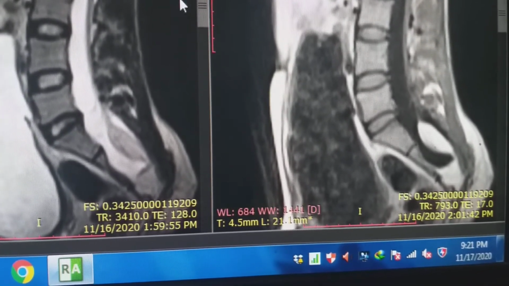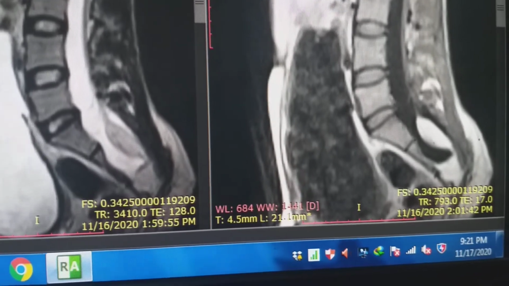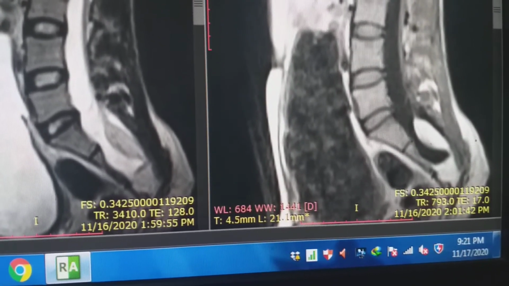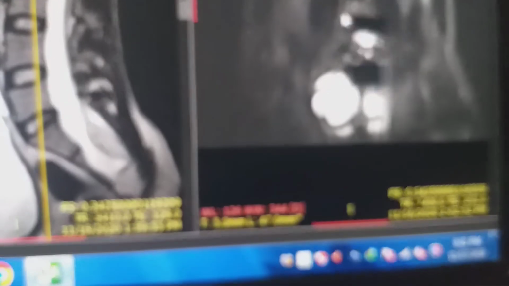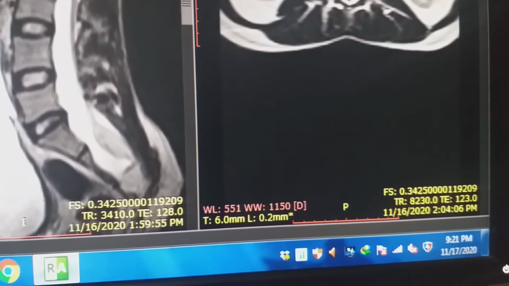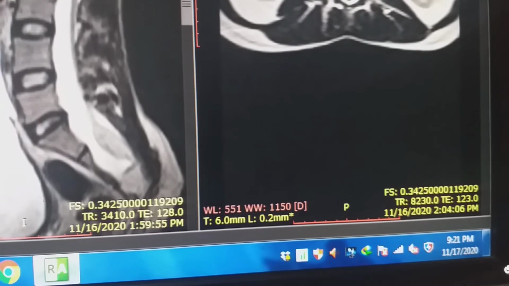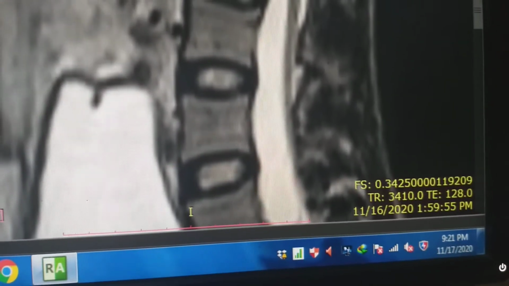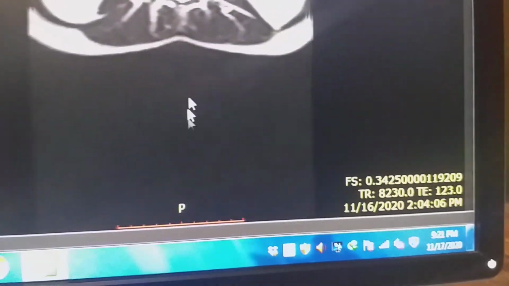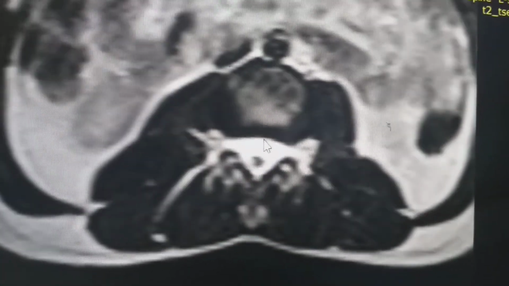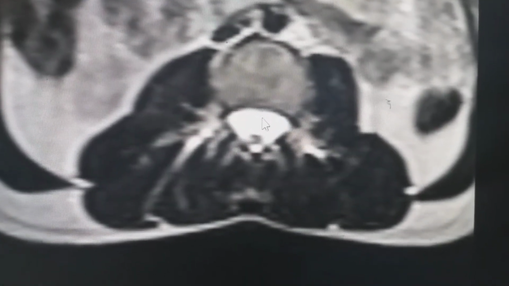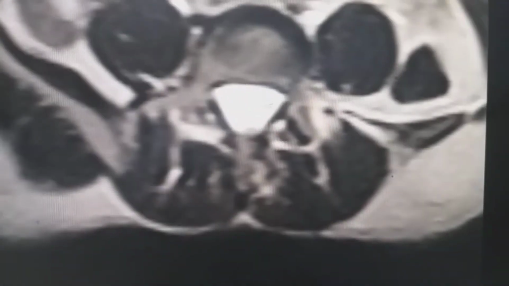They will show you the sagittal images, axial images, and I have placed the axial images and they will place the axial images, and then they can ask what are the findings.